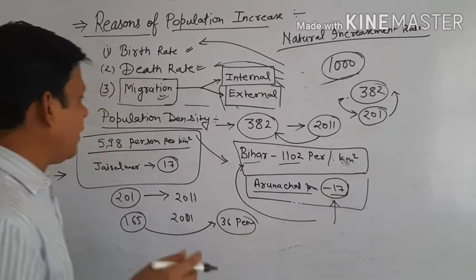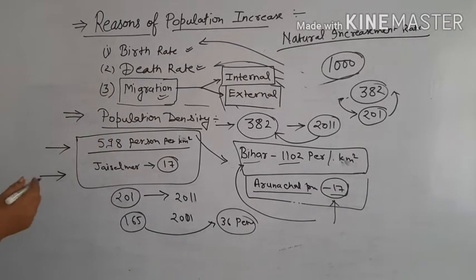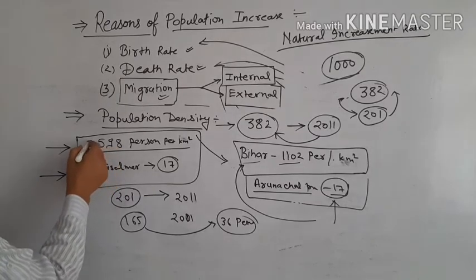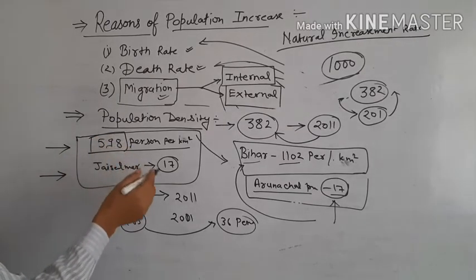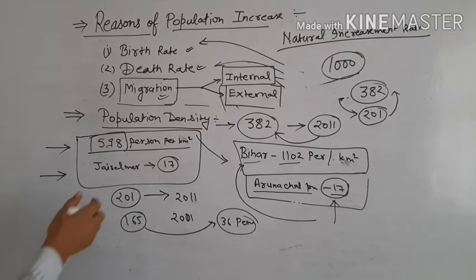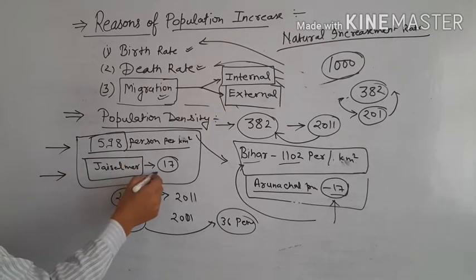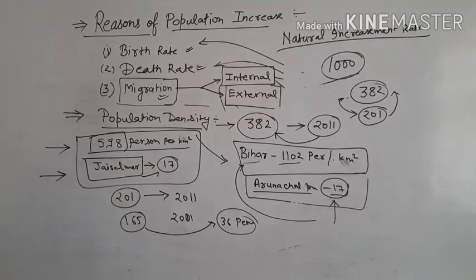Okay students, and in Rajasthan, Jaipur has the highest density of population, with 598 persons per square kilometer. After that, the lowest density is found in Jaisalmer district, which has only 17 persons per square kilometer.